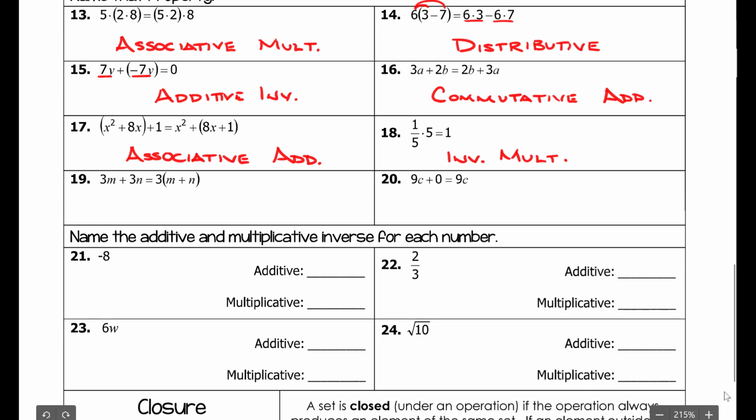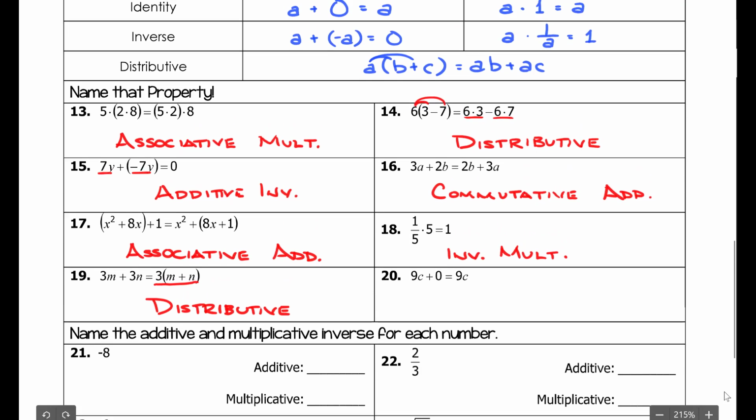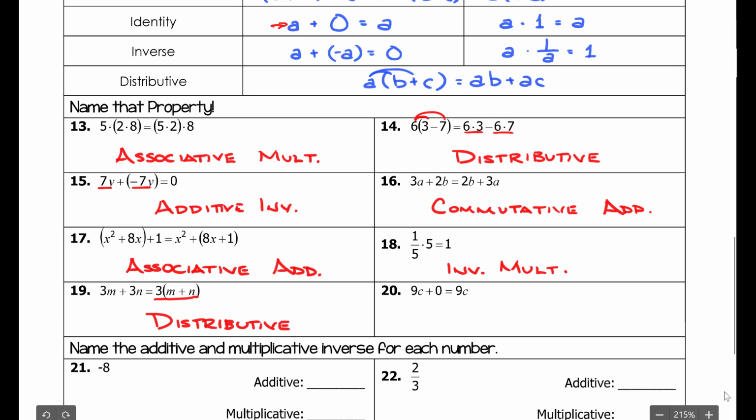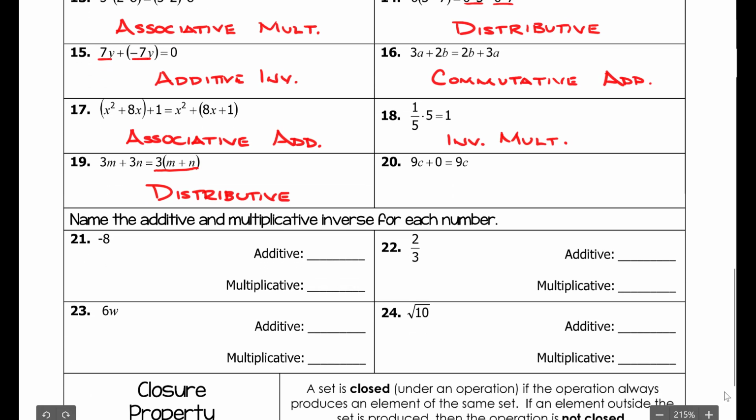And then with 19, it's not written in the order we would expect, but in this case we've gone from the left side to the right side. We've distributed the 3, so this is the distributive property. And then finally with 20, we've added 0. If you look back up at our notes, if you add 0, you have the additive identity. So this is the identity property of addition. And we've named all those properties.